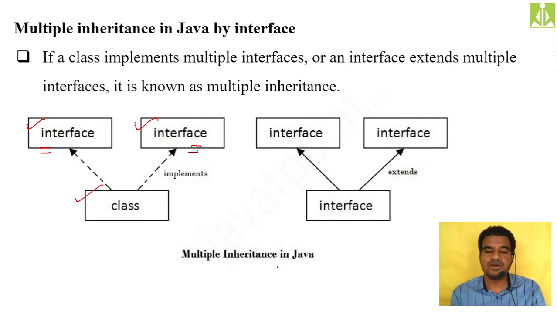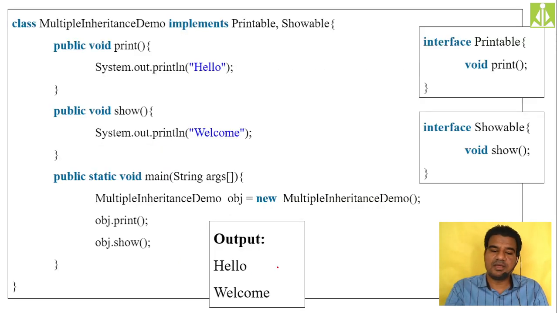Okay. So without much wastage of time, here you can see what I have done. I have created two interfaces. The first interface is printable and the second interface is showable. In the first interface I have a method with the name print. In the second interface I have a method with the name show. Both are my abstract methods.